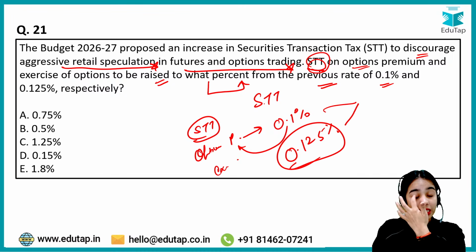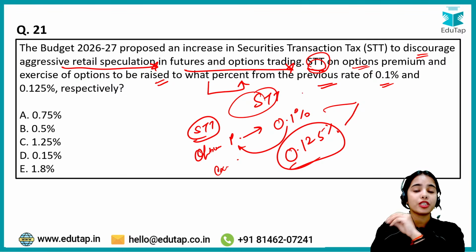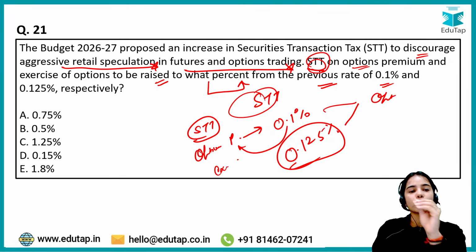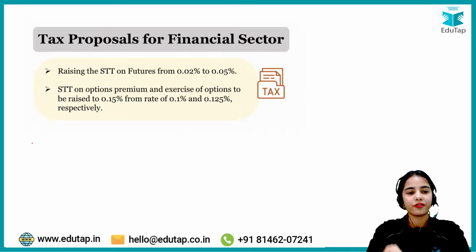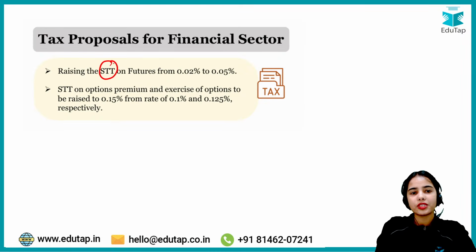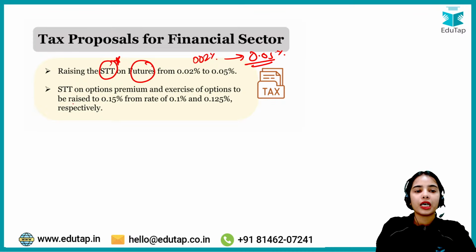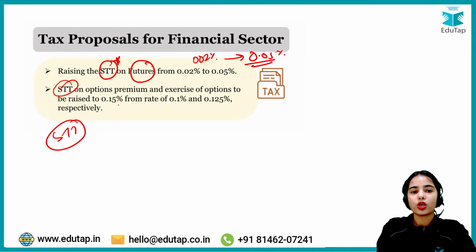The securities transaction tax rates have been increased to what? For the option premium and the option exercise, the rate has been increased to 0.15%. That is the correct answer. Well done. Basically, the securities transaction tax has been increased on futures from 0.02% to 0.05%. The tax on the options premium has been increased from 0.1% to 0.15%.